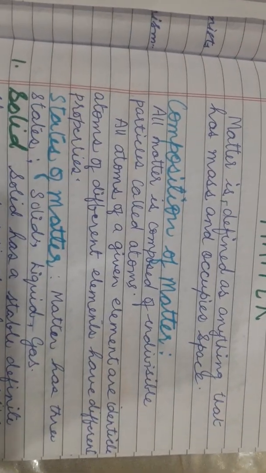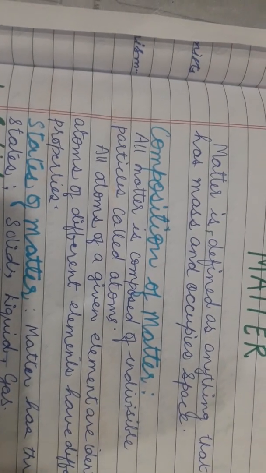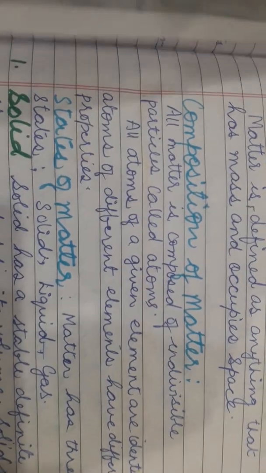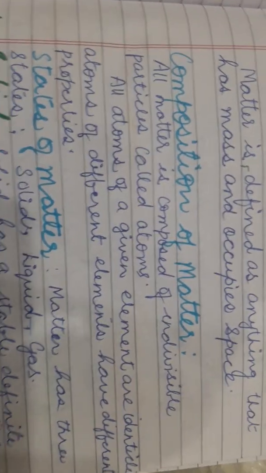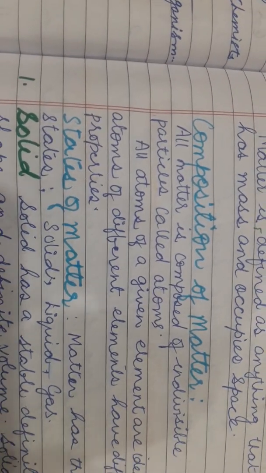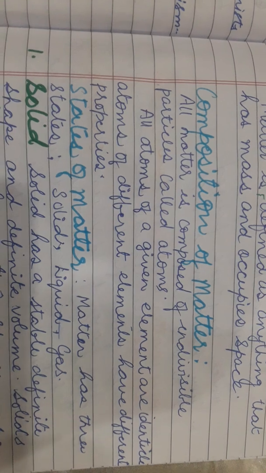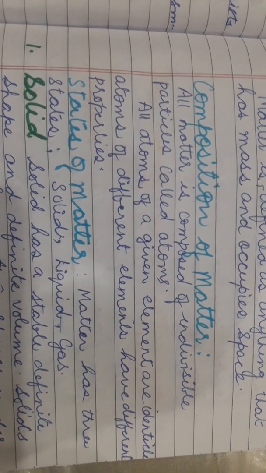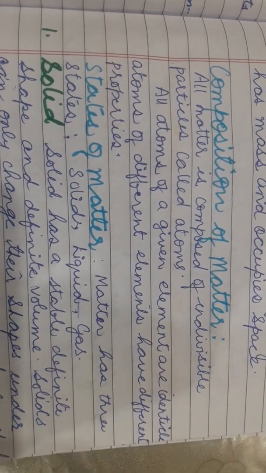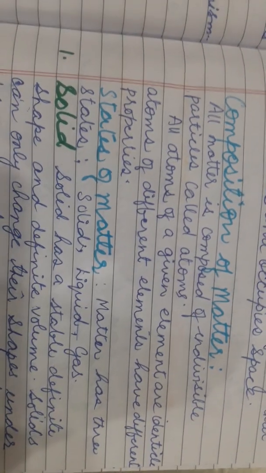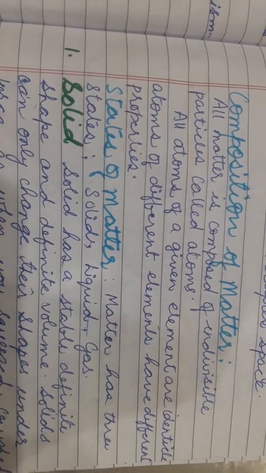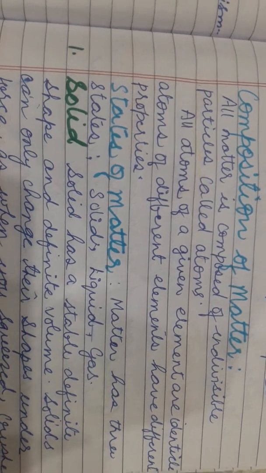Now the composition of matter. When we talk about the composition of matter, it means what the matter is made up of. Matter is made of individual particles called atoms. Individual means you cannot break. The particles which cannot be broken are known as individual. Cannot divide. All atoms of given elements are identical. Identical means same. Atoms of different elements have different properties. Different elements, some are solid.